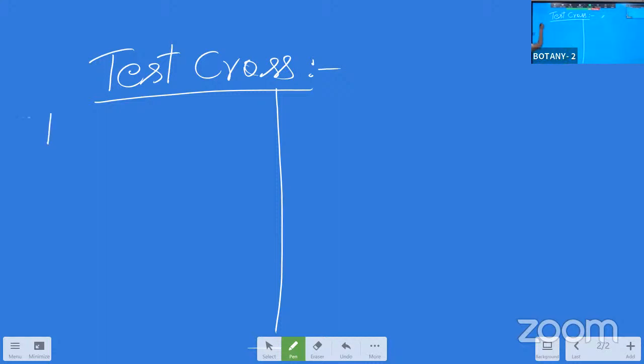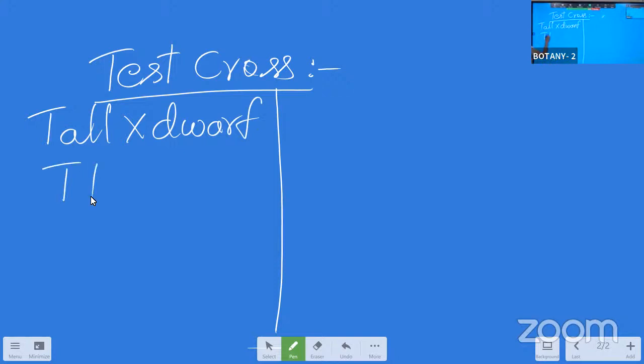So when we are taking the monohybrid, that is, when the tall plant is crossed with the dwarf plant. So the tall plant, always the dominant character, represented with a capital T, is crossed with the dwarf plant, small t.